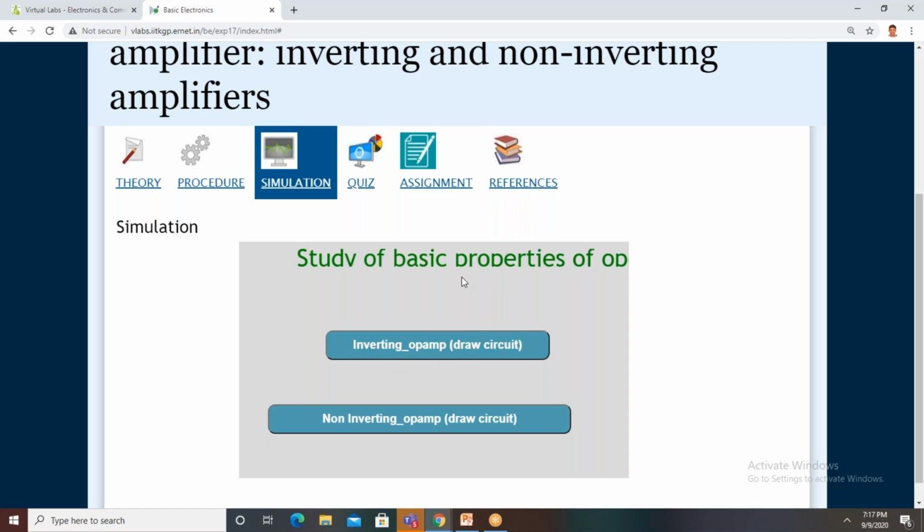And this one is a non-inverting amplifier. The name itself indicates it is non-inverting. The signal will not be inverted, it is just amplified. That's why it is called non-inverting. This inverting amplifier is just like your CE amplifier, and this non-inverting amplifier is just like your CB and CC amplifiers. In CB and CC amplifiers, the signal will be amplified, but the signal will not be inverted. Okay, so you click on inverting operational amplifier, or in short form, inverting amplifier.